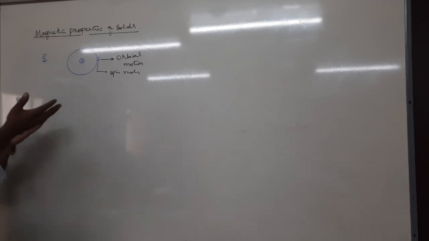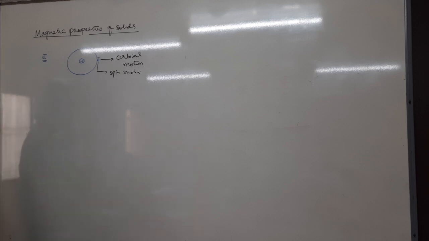Because we know that solids have free electrons, this kind of arrangement is possible.